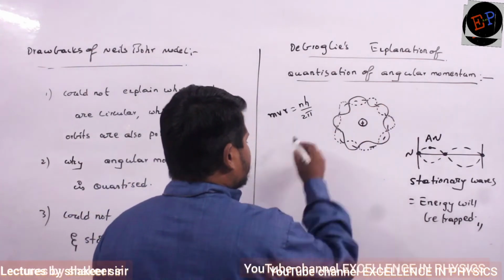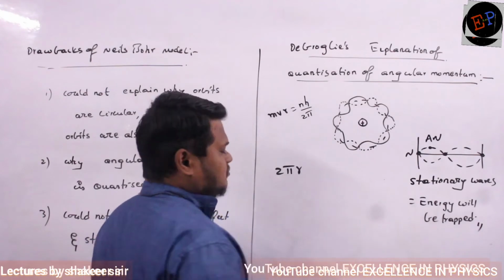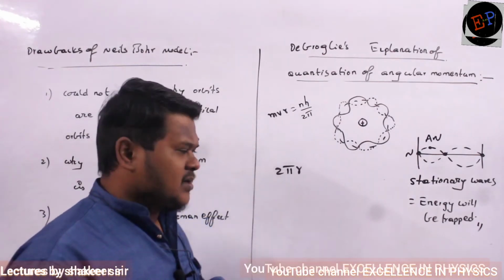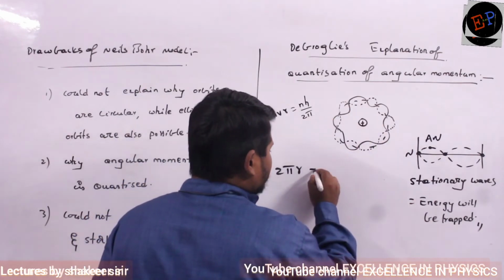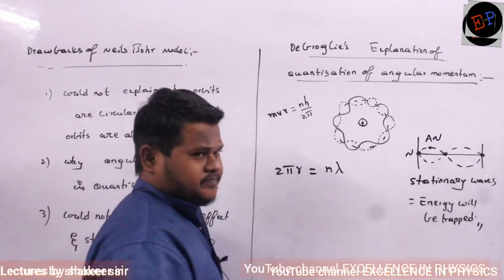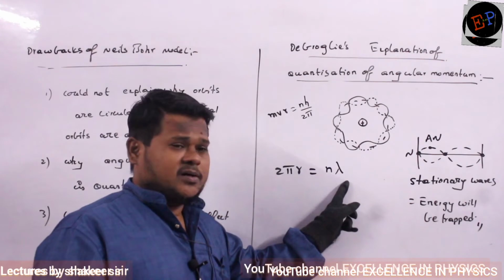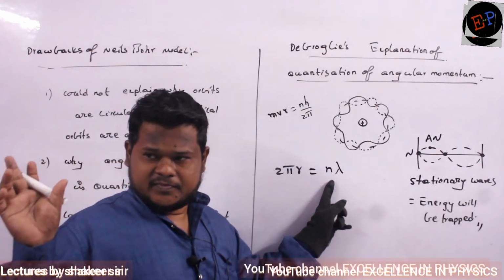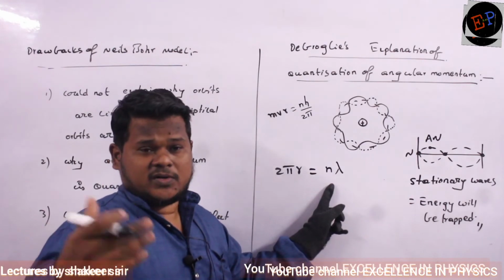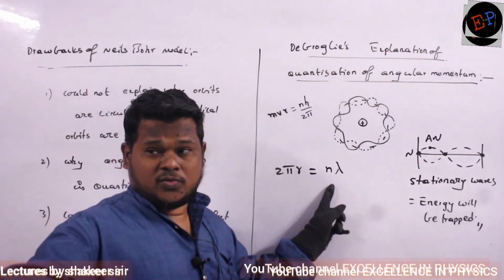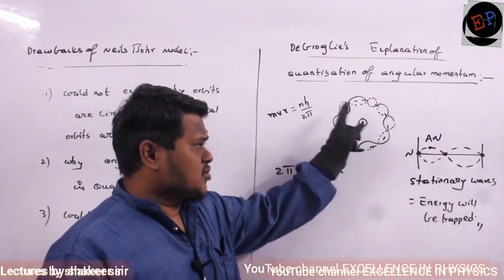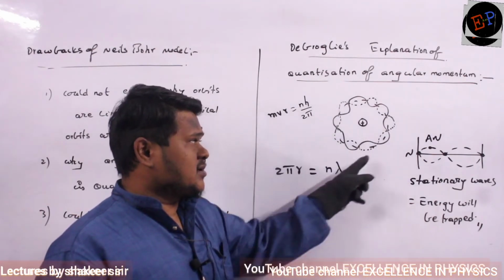If the circumference of this orbit is 2 pi r, normal formula, then this total 2 pi r should be equal to n into lambda. What is lambda? Wavelength. How many wavelengths? Perfect wavelengths. N wavelengths, where n is 1, 2, 3, 4 like this. 1.2 is not possible, 1.3 is not possible. So the total circumference must be a whole number of wavelengths.